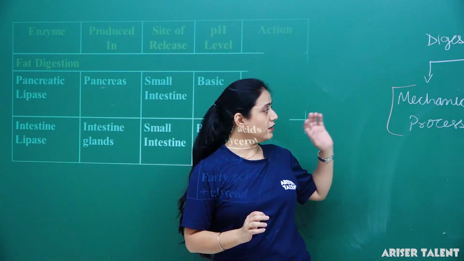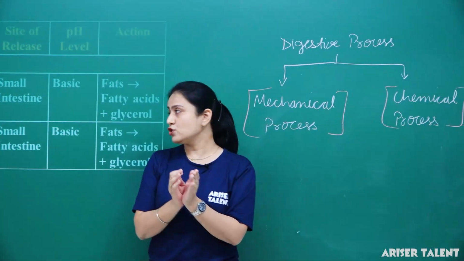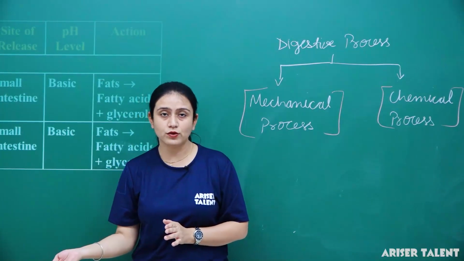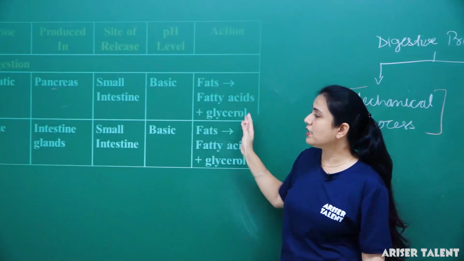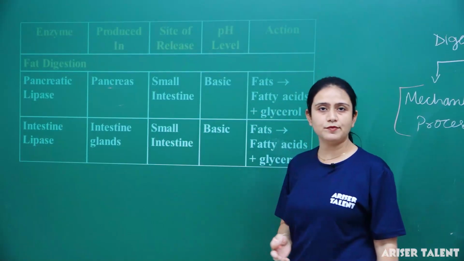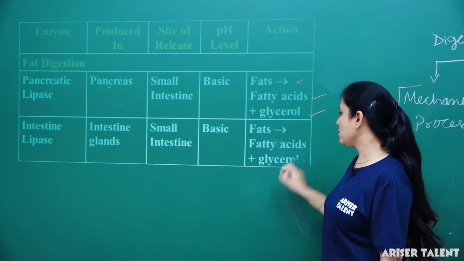As I told you just before, pancreatic juices convert fats into fatty acids. So here we can see the result: enzymes like pancreatic lipase and intestinal lipase convert the fats into fatty acids plus glycerol.